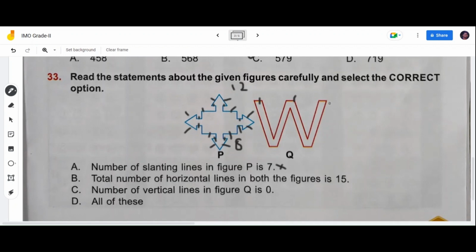1, 2, 3, 4, 5. Okay, 12 plus 5, how much, children? 17. So here it's given 15. This is also wrong. Number of vertical lines in figure Q is 0. Vertical lines are not there in this figure. So this is our right option. Number of vertical lines in figure Q is 0 is the correct option.